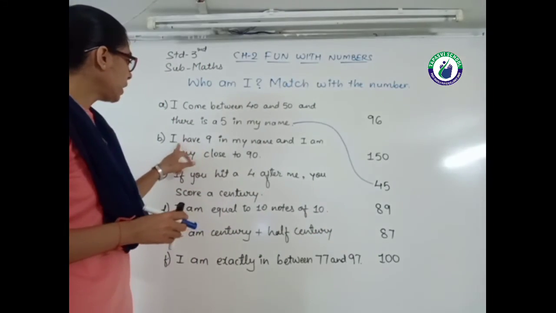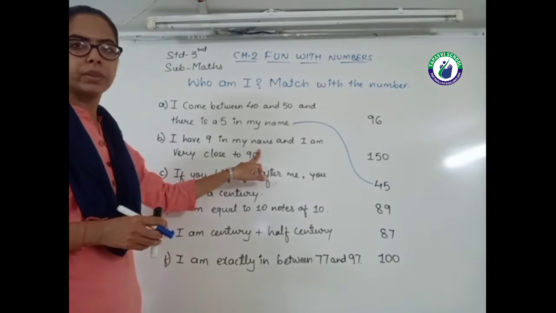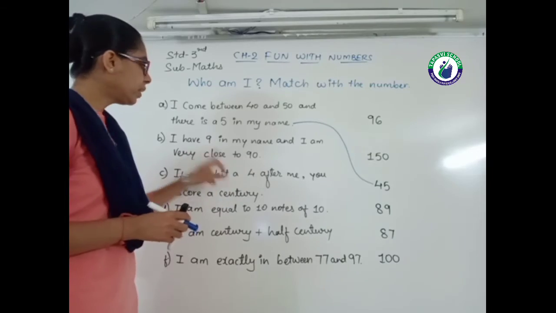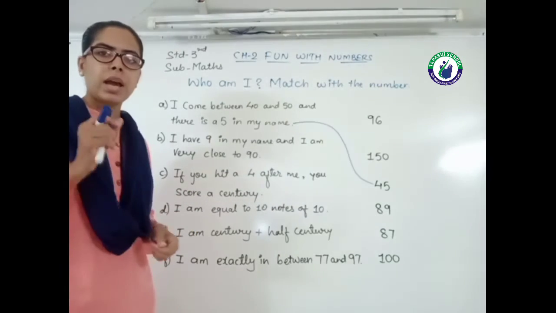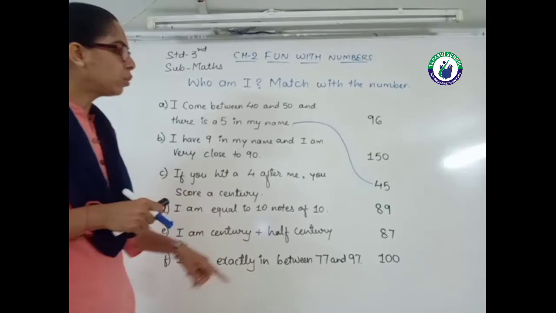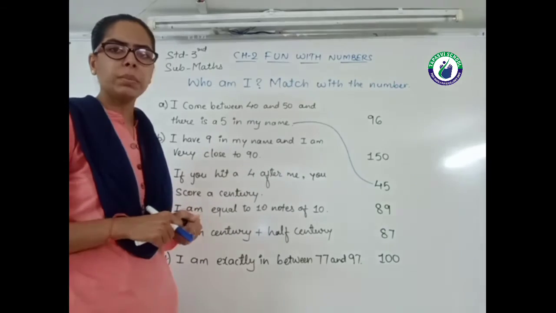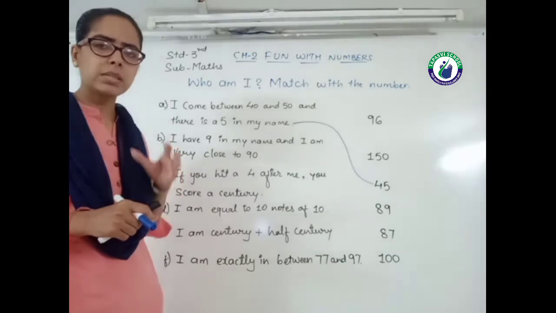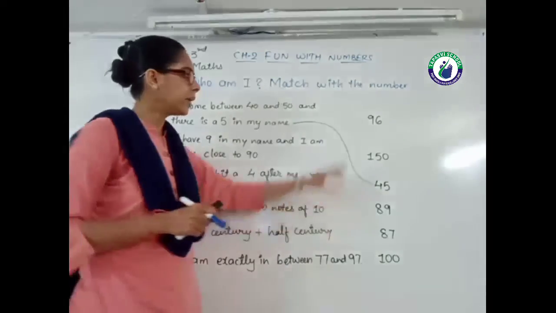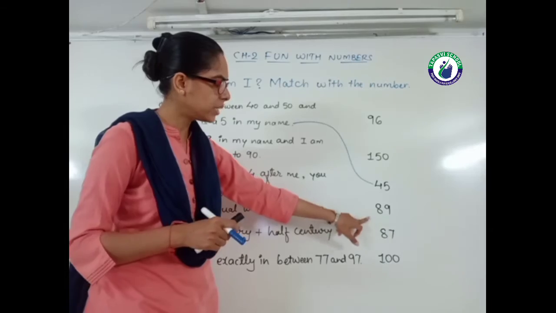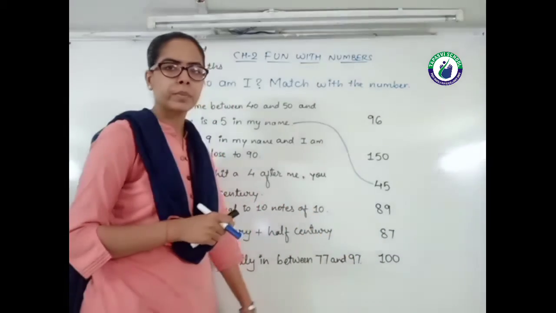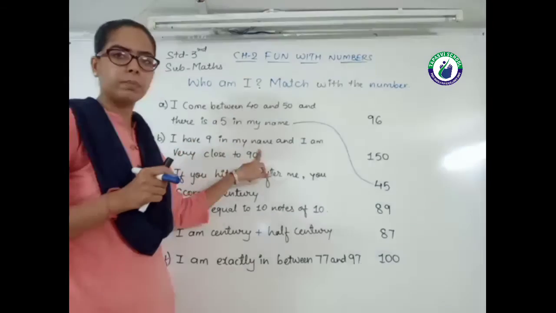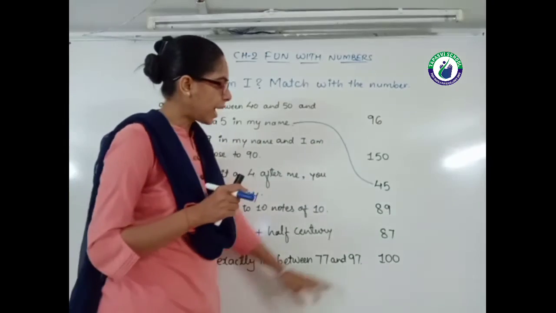The next one: I have 9 in my name and I am very close to 90. Now look at all the numbers. Which number is close to 90? 90 के नजदीक कौन सा नंबर है? 96, 150, 89, 87 और 100. And one more clue is given: I have 9 in my name, उसके अंदर 9 भी है.